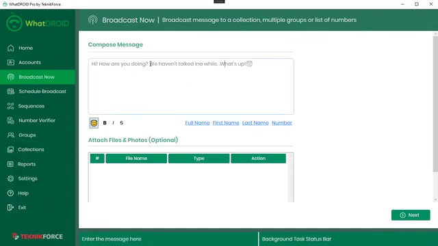You can style your text. So if you want to make your text bolder, or you want to italicize some text, or you want to strike through, you can do that. You can select any kind of WhatsApp related formatting that WhatsApp allows.